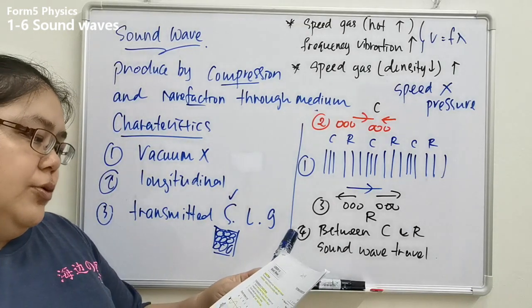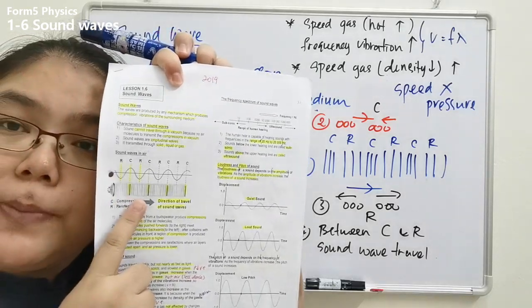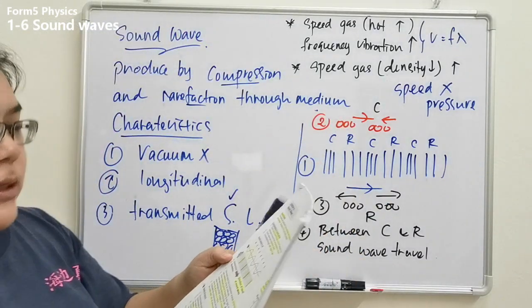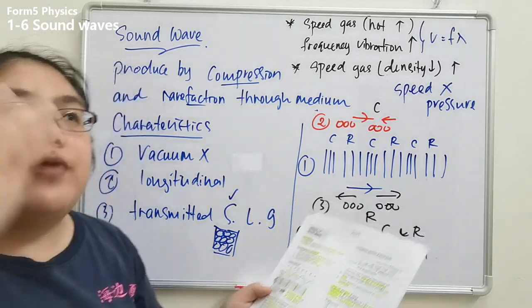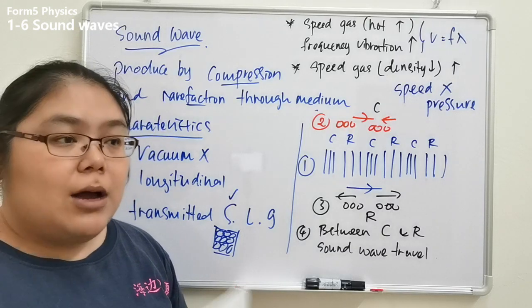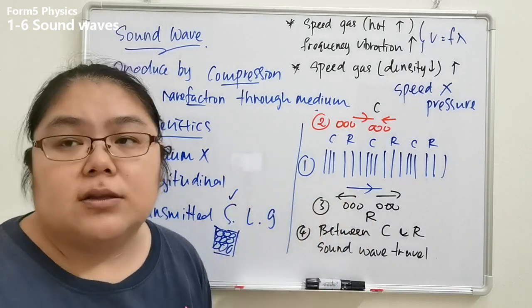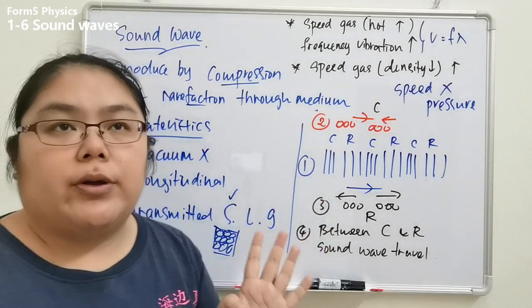Now we will go through the sound wave pattern. Here is the pattern. Now we need to explain how the sound wave can travel. This is one of the questions for a process question, 4 marks. They ask you why the sound can travel until you can listen. So from here we need to give at least 4 points for 4 marks.